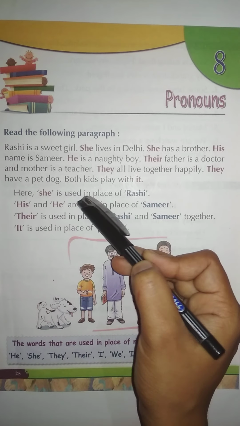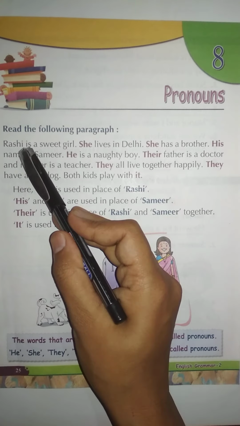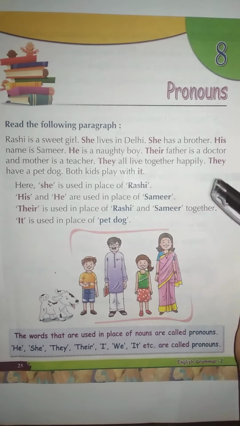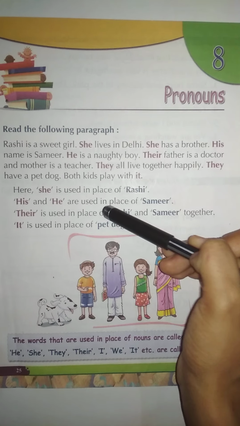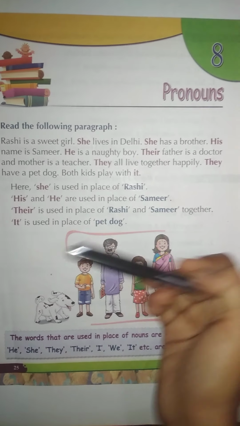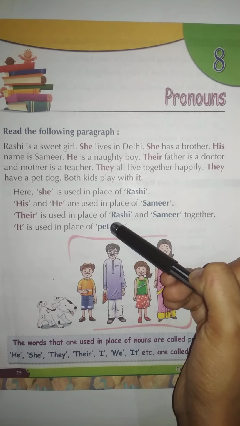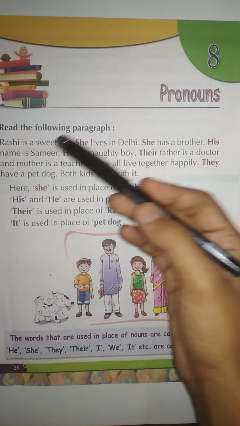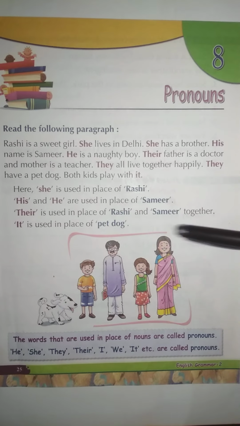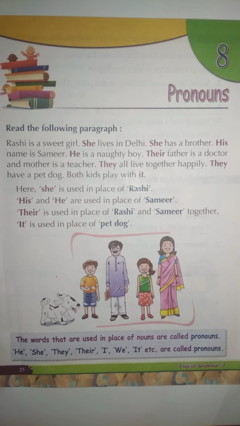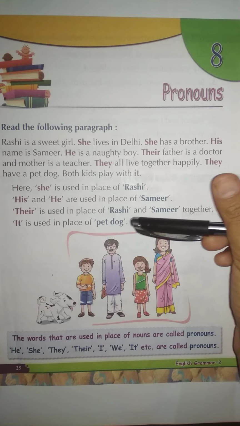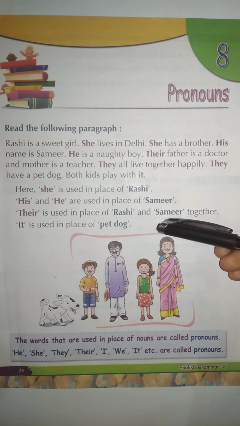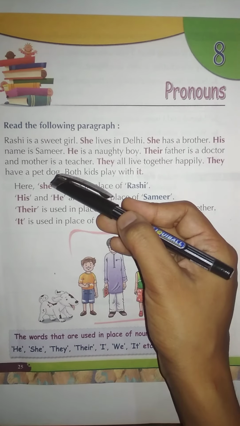Here she is used in place of Rashi. I told you she is used in place of Rashi. His and he are used in place of Samir. Their is used in place of Rashi and Samir together because they are together, Rashi and Samir. So here their is used in place of Rashi and Samir. It is used in place of the pet dog. Here it is used for the pet dog.